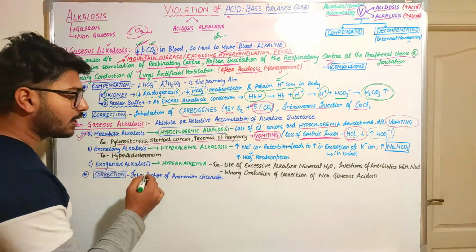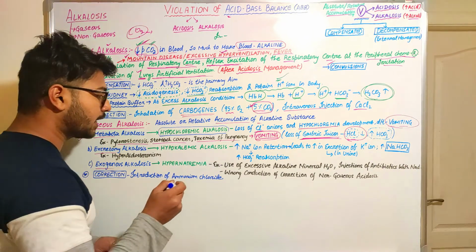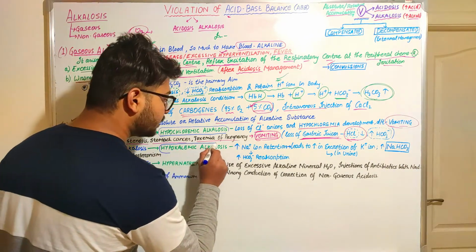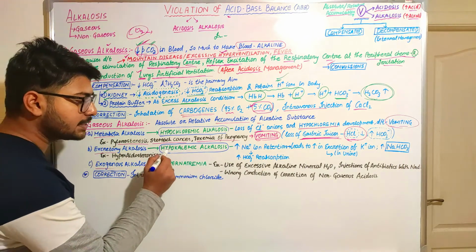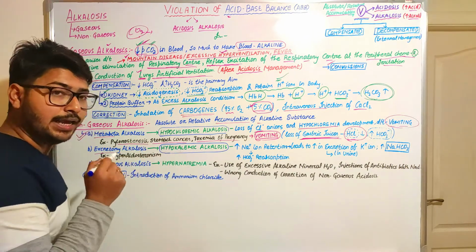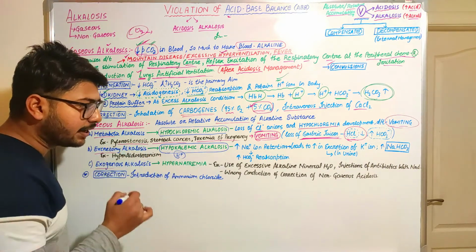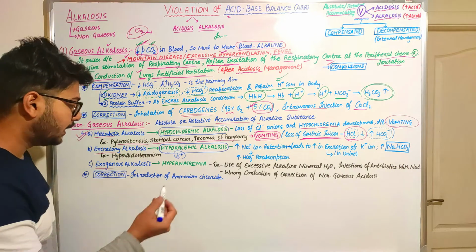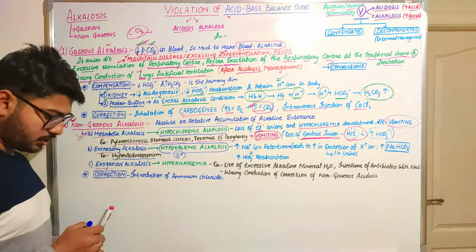And what type of alkalosis is it known as? It is known as hypokalemic alkalosis. And when does this situation arise? Hypokalemic alkalosis means a decrease in the potassium content in the blood. When the potassium content inside the blood decreases, in which situation does it occur? It occurs during the hyperaldosteronism situation.